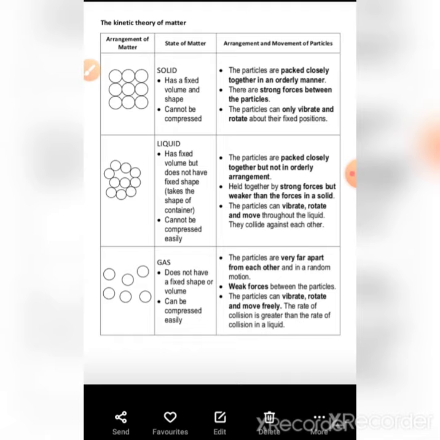There are strong forces between the particles, strong intermolecular forces, so they cannot move easily from here and there. The particles can only vibrate and rotate about their fixed position. Clear? This is the solid state.